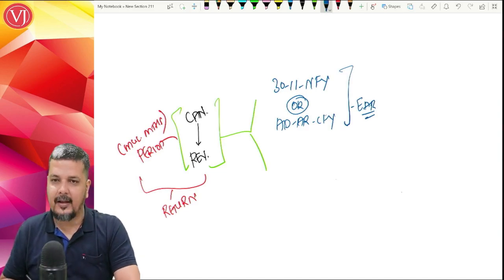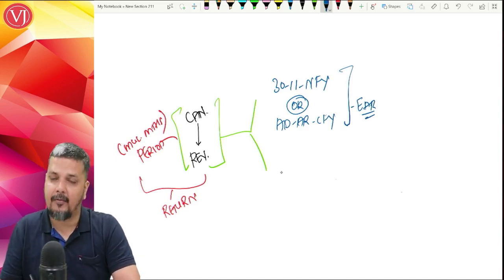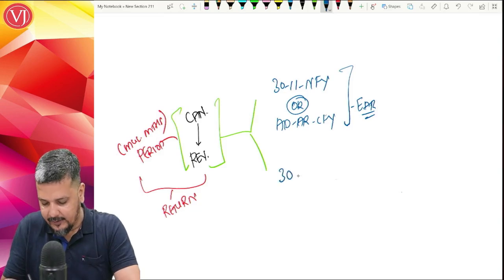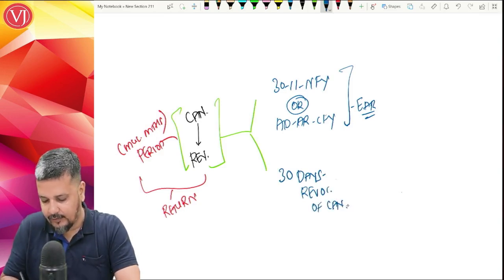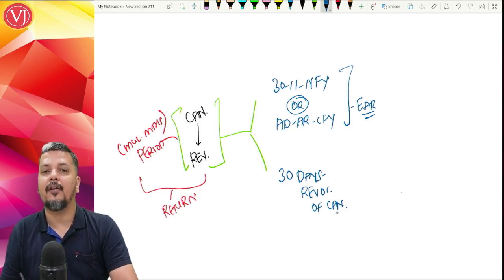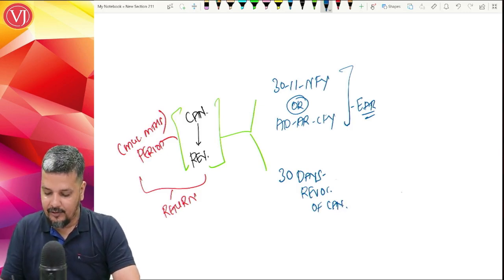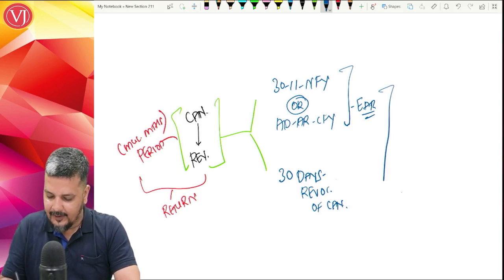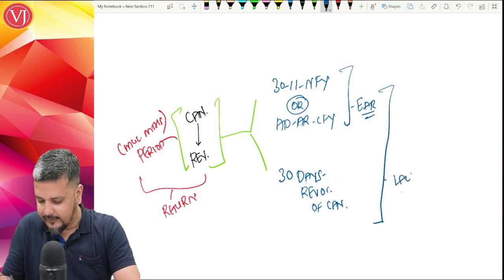Now, along with that, for this period, you will add 30 days from the date of revocation of cancellation, the return being filed within 30 days from the date of revocation of cancellation. This time limit and that time limit, whichever is later.